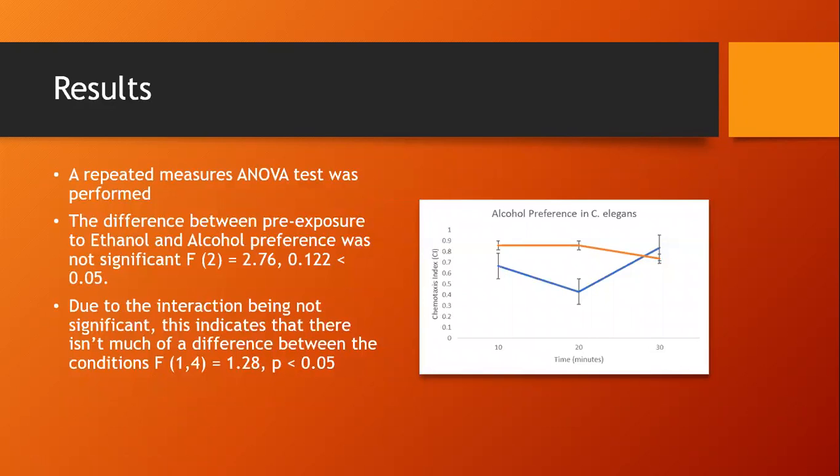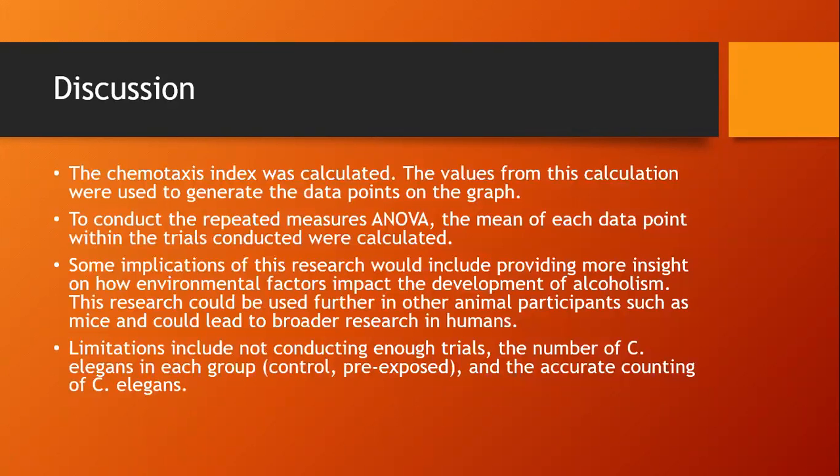For my results section, I conducted a repeated measures ANOVA test. The difference between pre-exposed C. elegans and the alcohol preference was not significant. This is due to my p-value here of 0.1222, which is greater than 0.05. Due to this interaction not being significant, this indicates that there isn't much of a difference between the two conditions of pre-exposed and control.